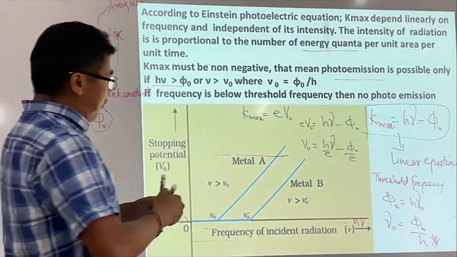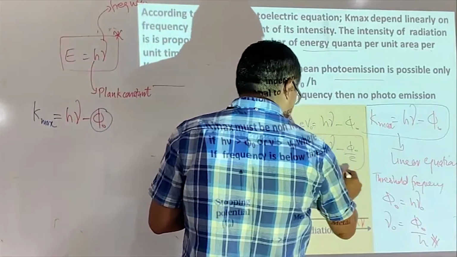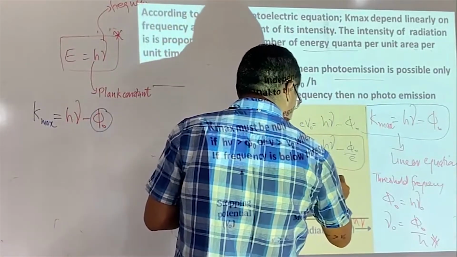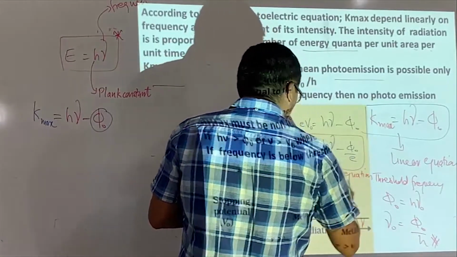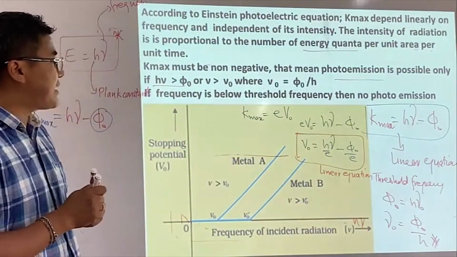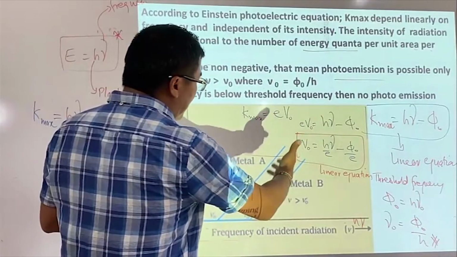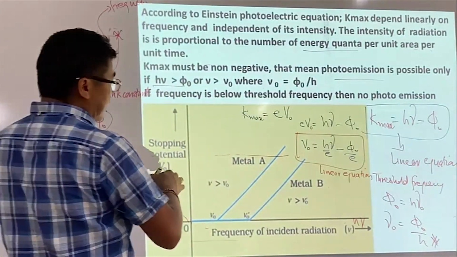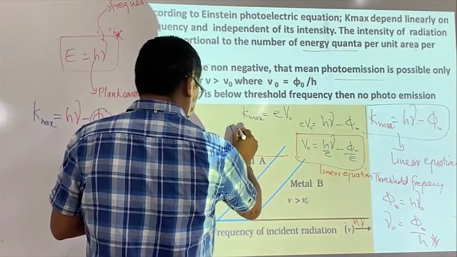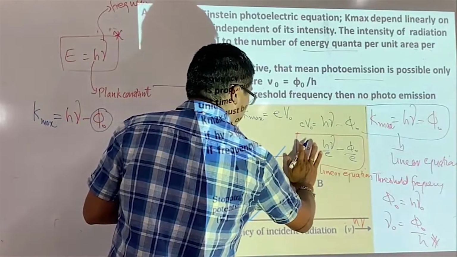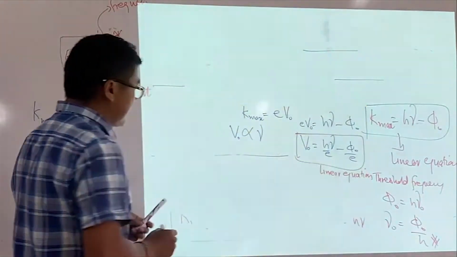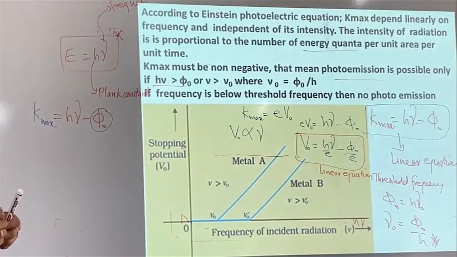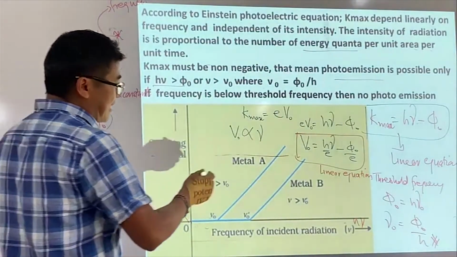This is now an equation, and this is a linear equation. A linear equation means the stopping potential is linearly proportional to frequency. That means the stopping potential is linearly proportional to frequency.